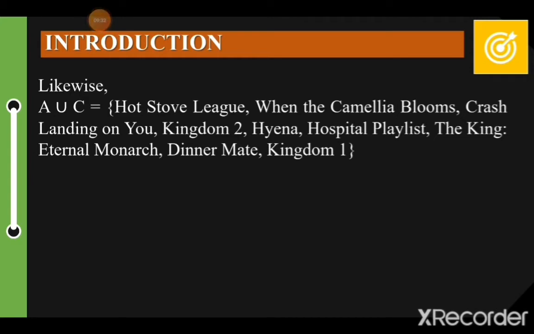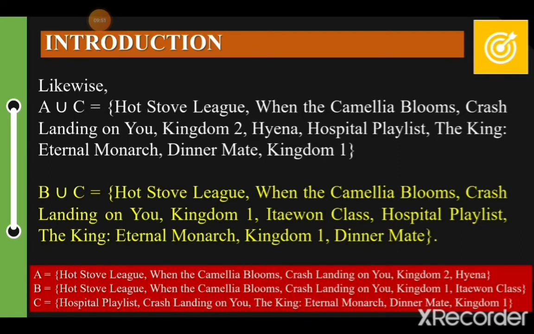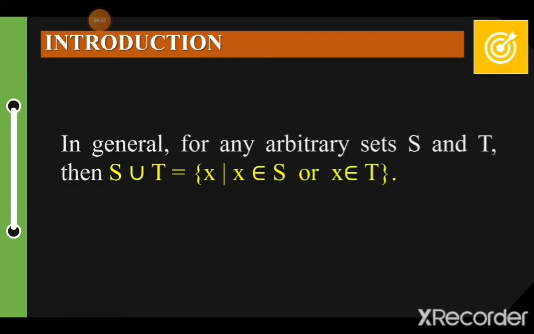A union C. Likewise, you have At Stove Leak, When the Camellia Blooms, Crash Landing on You, Kingdom 2, Hyena, Hospital Playlist, The King: Eternal Monarch, Dinner Mate, and Kingdom 1. Okay? So, let's have another example. In general, for any arbitrary sets S and T, S union T is the set of all X when X is an element of S or X is an element of T. Take note of the word OR.